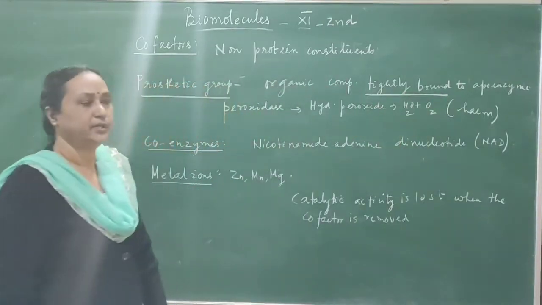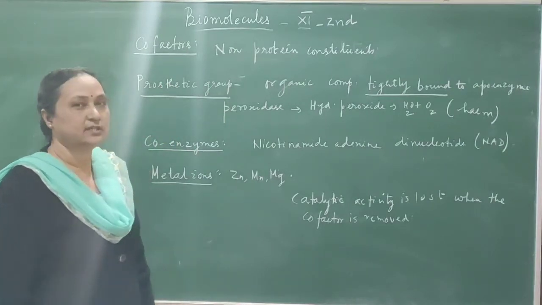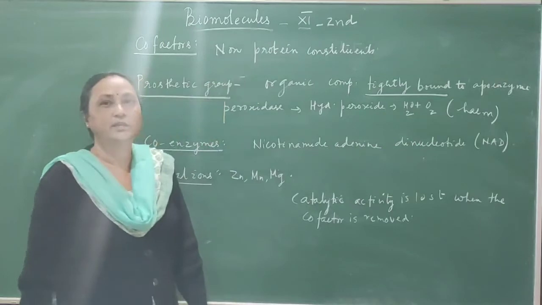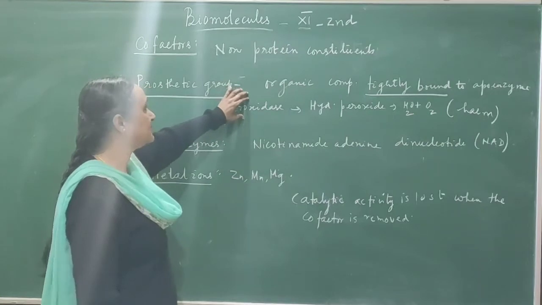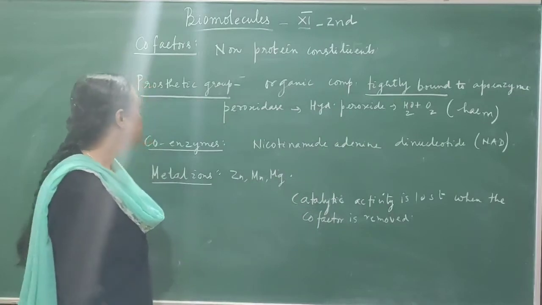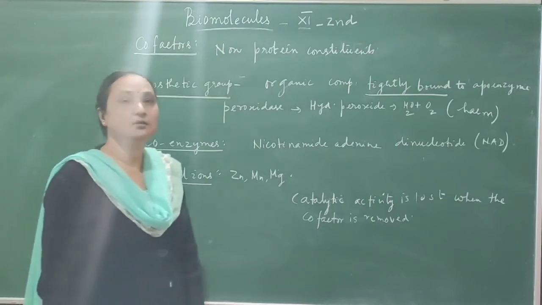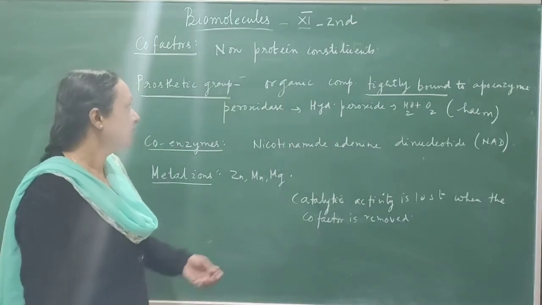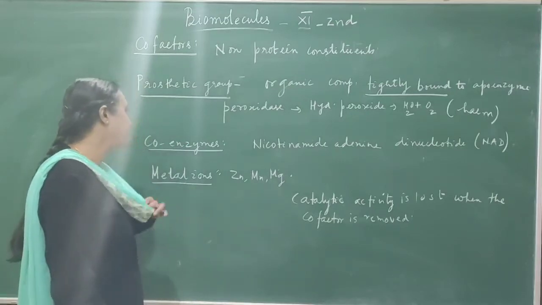For example, peroxidase is an enzyme which can break hydrogen peroxide into water and oxygen. Here the prosthetic group is heme, an iron-containing organic compound, and it is attached to this enzyme so that the enzyme can break hydrogen peroxide into water and oxygen. Then coenzymes are also organic compounds, but they are not tightly bound. They are loosely bound to the enzymes. For example, NAD, nicotinamide adenine dinucleotide, is a coenzyme.